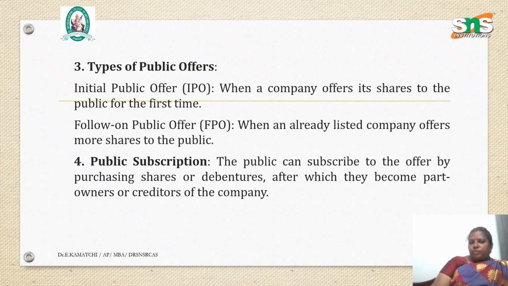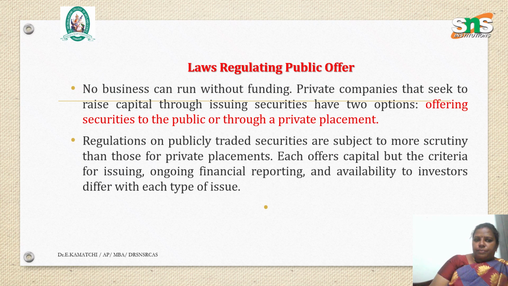Types of public offers. IPO, initial public offer, is when a company offers its shares to the public for the first time. Follow-on public offer is when an already listed company offers more shares to the public. The public can subscribe to the offer by purchasing shares or debentures, by which they become part owners or creditors of the company.